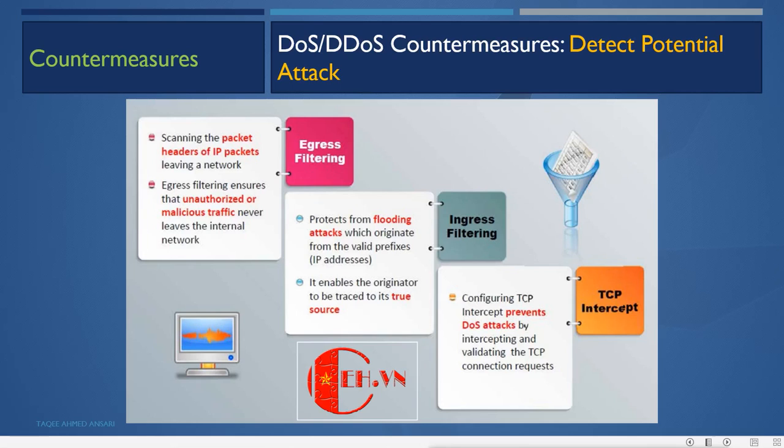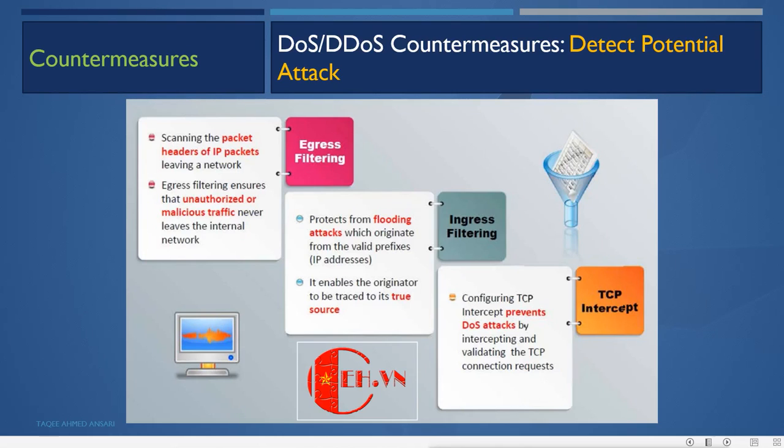Then ingress filters protect from flooding attacks which originate from valid prefix IP addresses. It enables the originator to be traced to its true source. So we should configure our firewall to protect against flooding attacks which originate from valid prefixes like IP addresses.